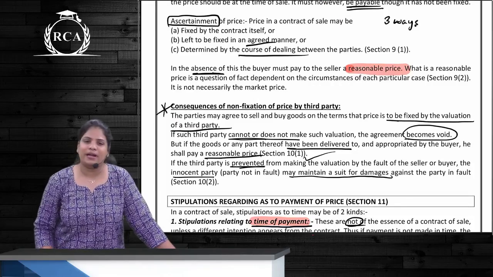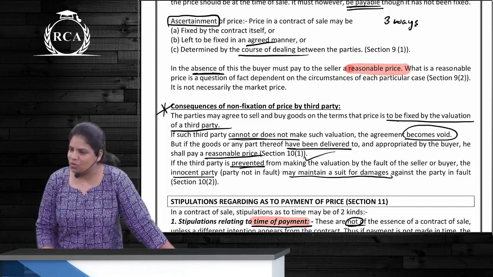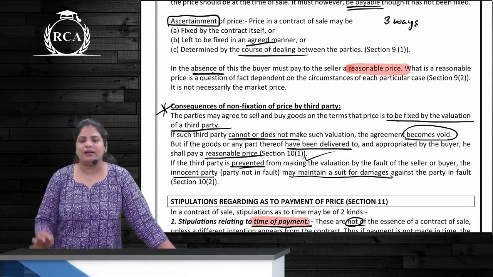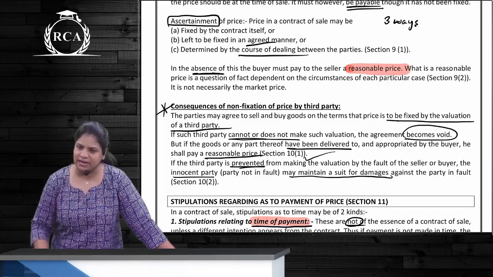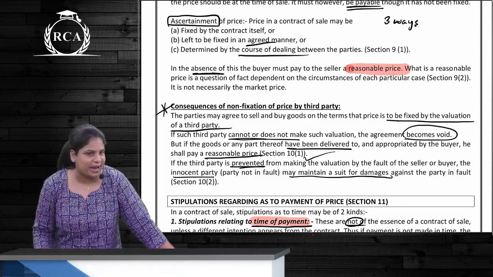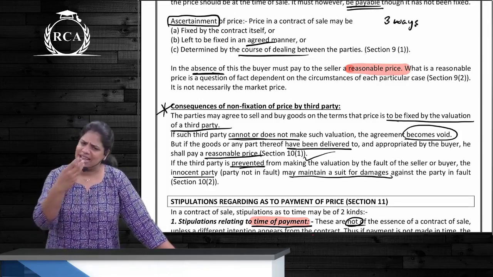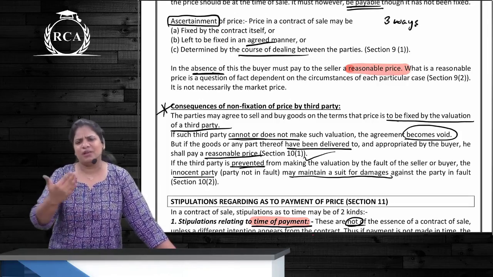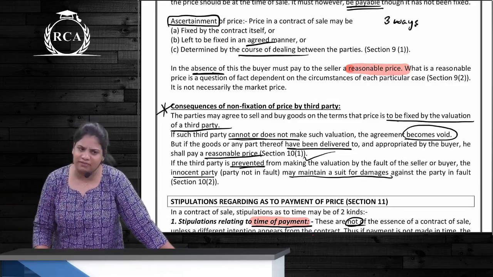Can a third party fix the price? Yes. If third party does not fix the price, then the contract becomes void. Correct? Third party, seller has got 3 cars. Buyer agrees to take all the 3 cars. The price to be fixed by the mechanic. Mechanic is on vacation right now, not reachable. Buyer says, anyway, I'm going to take the cars. Give me 1 car until he comes and fixes the price. Once he fixes the price, I will give all of this.